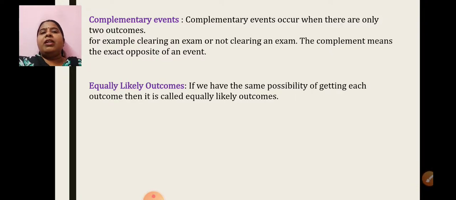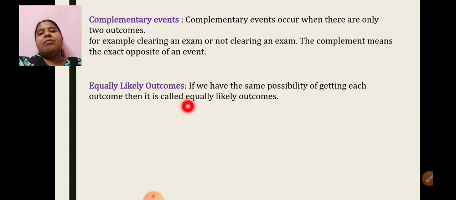Then equally likely outcomes. You must have come across this word in questions of the practice set. They are equally likely. Means what? If we have the same possibility of getting each outcome, then it is said to be equally likely outcomes. There is no unfair thing in that. We say a fair die means all possibilities can occur.